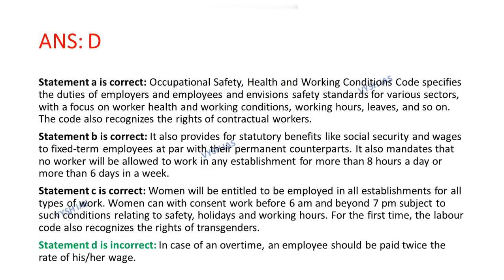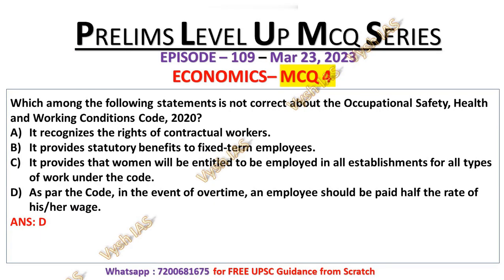Now, statement C is also correct because women will be entitled to be employed in all establishments for all types of work. Women can, with consent, work before 6 a.m. and beyond 7 p.m., subject to such conditions relating to safety, holidays and working hours. For the first time, the Labour Code also recognizes the rights of transgender persons. That's why statement C is the correct statement.